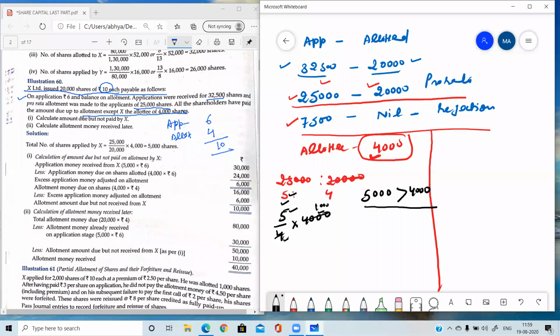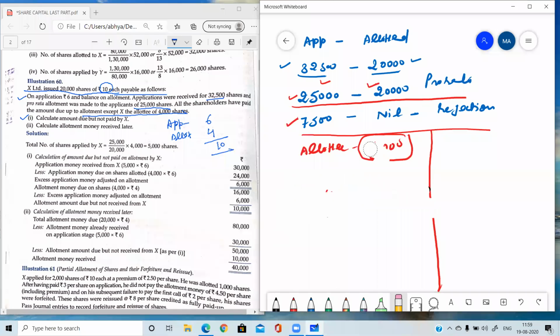Now in this question, we need to calculate the amount due but not paid by X. It means calls in arrear of X. So now I am making the next step of the table. First step, find out the applied or allotted. If allotted is given, then find out applied, and if applied is given, then find out allotted. Second step, now find out the excess application money which X has given.